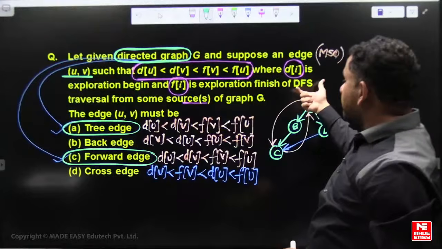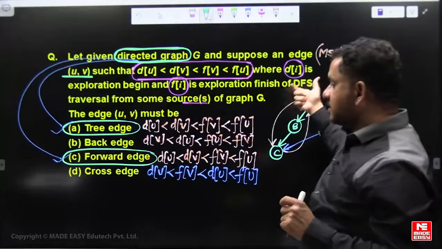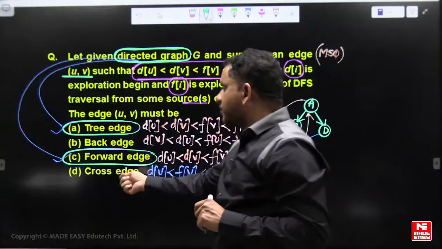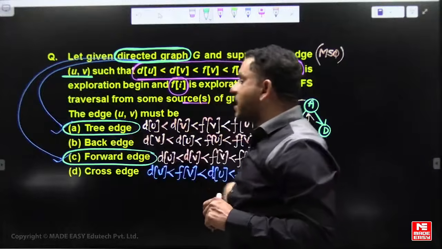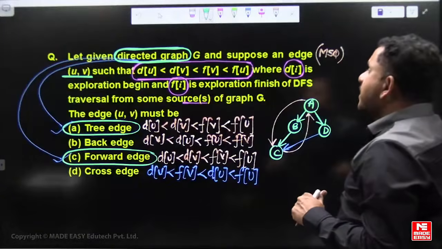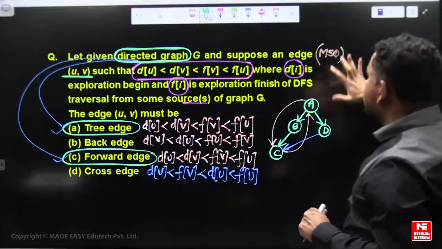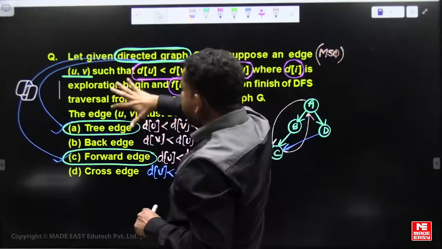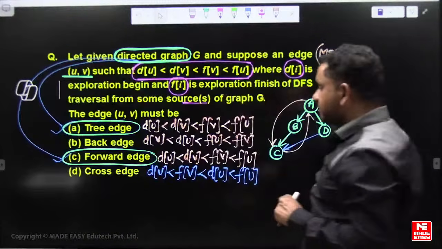There are no forward edges or cross edges, only tree edges and back edges. So for an undirected graph this sequence is different. Because of the directed graph, A and B are not the same sequences.